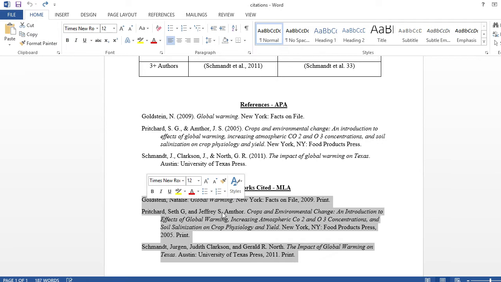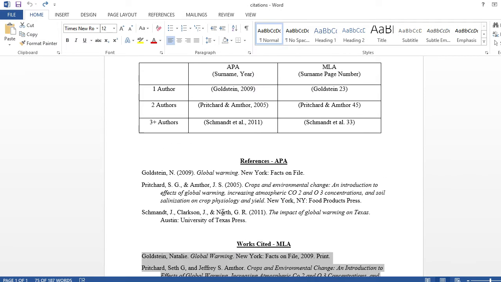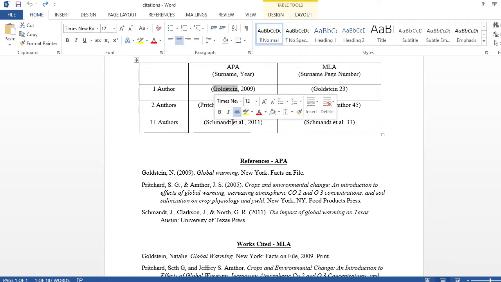So now let's take a look at how the in-text citations will look. Let's begin with APA. The first source has one author, Goldstein, and the in-text citation will be as above. The author's surname, which is Goldstein, followed by a comma, and the year of publication, which is 2009.